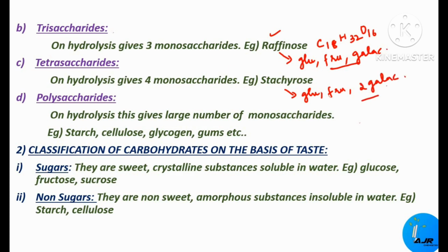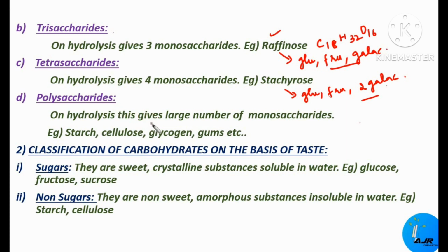Can you understand? The next one is polysaccharide. These polysaccharides on hydrolysis give a large number of monosaccharides. So carbohydrates which upon hydrolysis give a large number of monosaccharides are termed polysaccharides. These polysaccharides are polymers and possess high molecular masses. The molecule of a polysaccharide is composed of a large number of monosaccharide units, as I told you earlier.